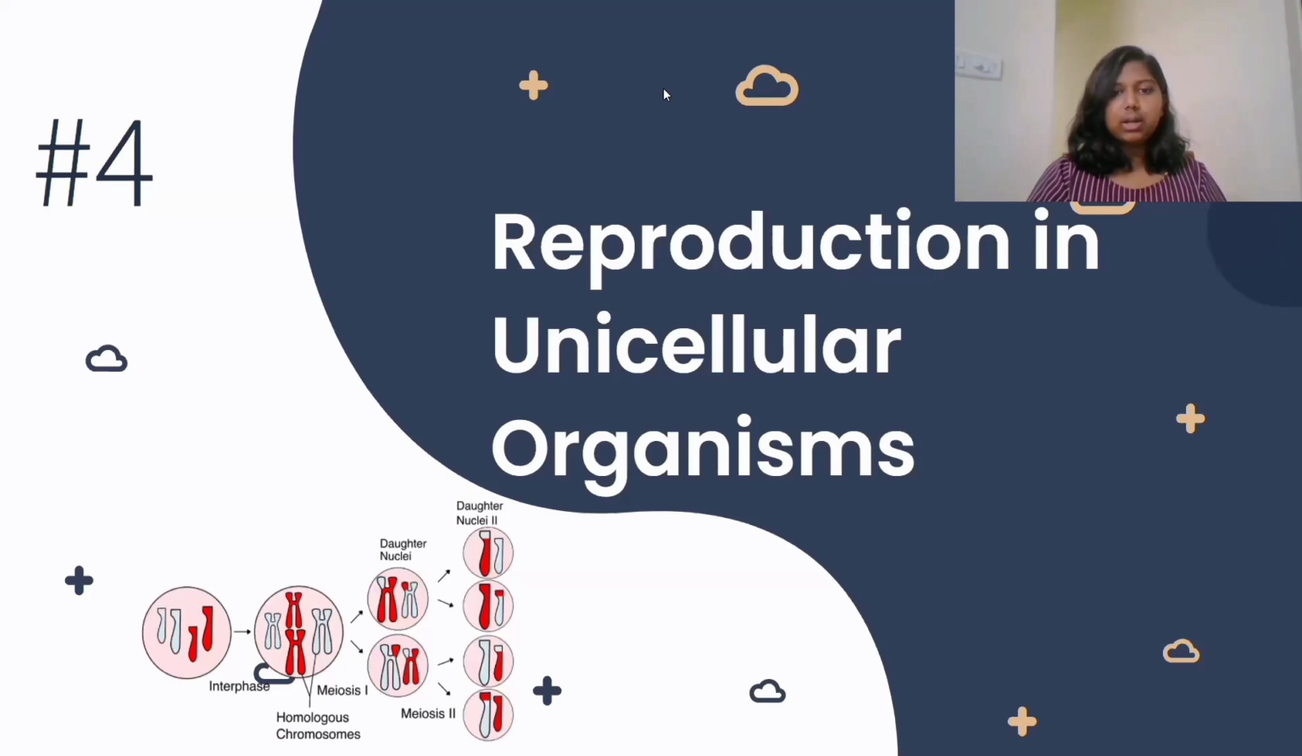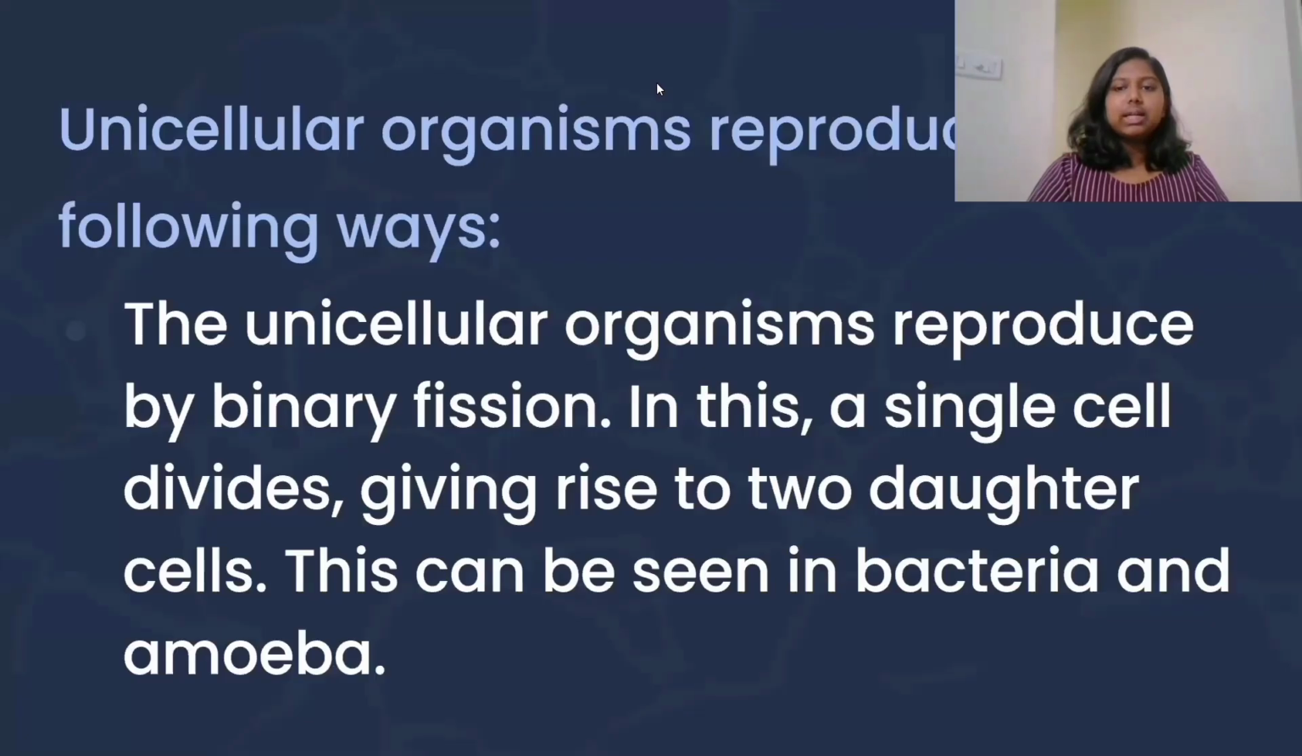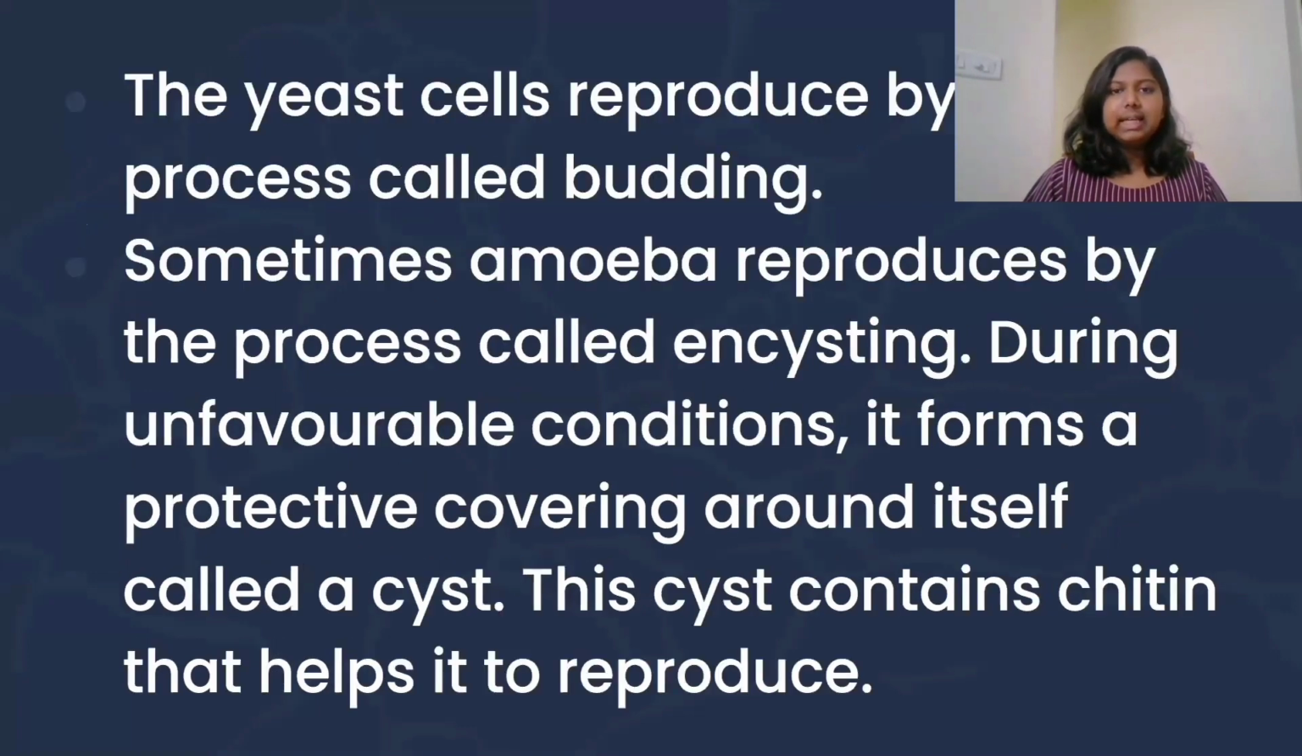Reproduction in unicellular organisms. The unicellular organisms reproduce by binary fission. In this, a single cell divides, giving rise to two daughter cells. This can be seen in bacteria and amoeba. The yeast cells reproduce by the process called budding. Sometimes, amoeba reproduces by the process called encysting. During unfavorable conditions, it forms a protective covering around itself called a cyst. This cyst contains chitin that helps it to reproduce.